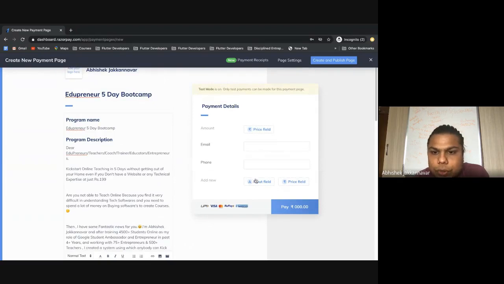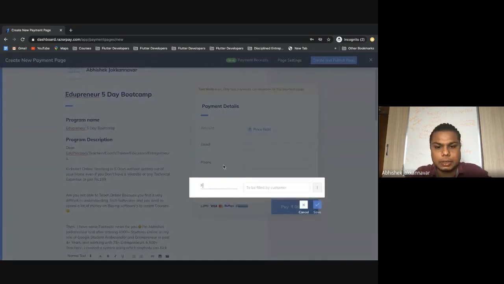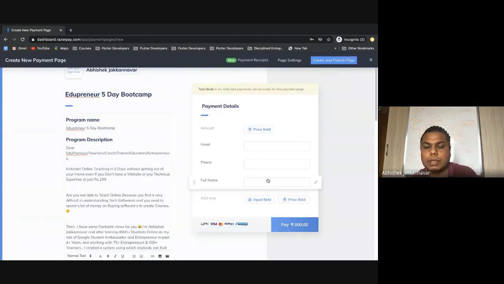Okay, so now click on input field. You'll get automatically, right, phone number is already there, email is there, single line text, and say name, or you can say full name, because you don't want to add another name which says give your second name and all those things.